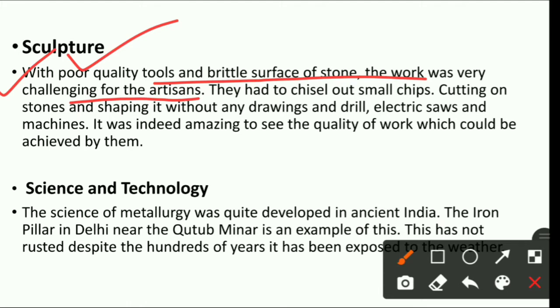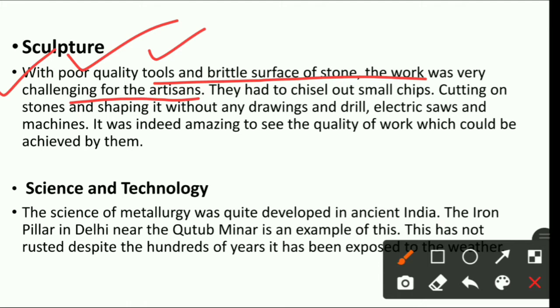Okay, there were many sculptors. Sculptors are the people who do sculpting work. Okay, so there were many artisans who actually did stone work. Okay, they did sculpting. Okay, so earlier what used to happen, beta? Earlier there were very poor quality tools, means as we know that during early times they didn't have any idea of good, sharp tools. Okay, so they didn't have very good quality tools. And plus the stone surface was also very brittle, it was not very smooth. Okay, the work was very challenging for the artisan.